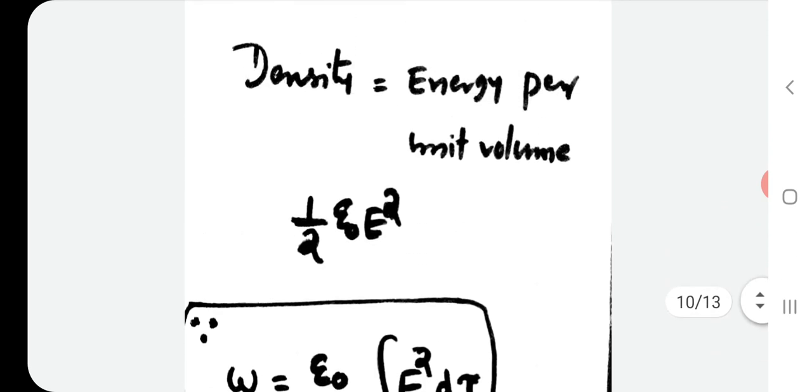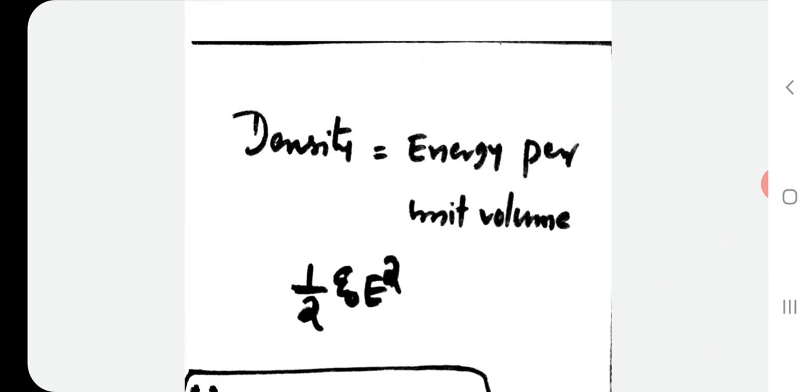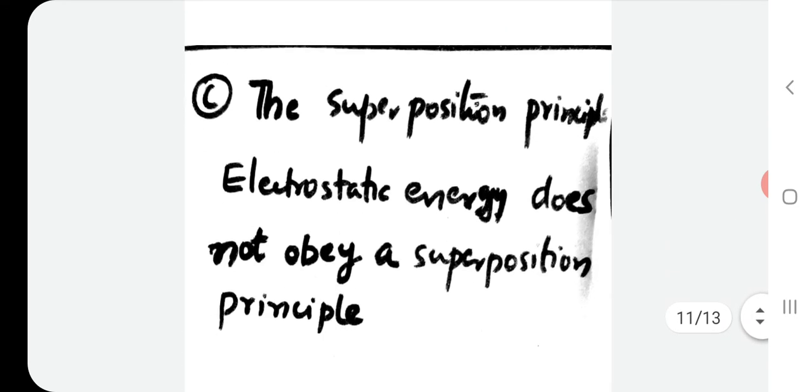We show here the density, the energy per unit volume: the energy stored per unit volume is half epsilon 0 E square. We need this expression at several places later, so this is important. The energy per unit volume in an electrostatic field is half epsilon 0 E square. Then we clearly show that the electrostatic energy does not obey the superposition principle.